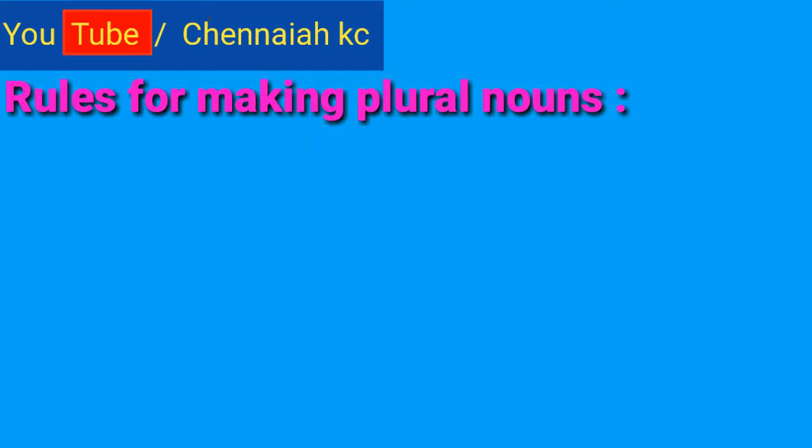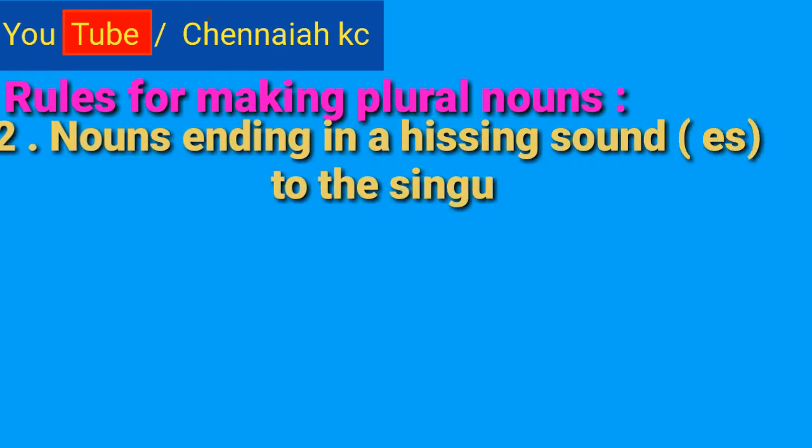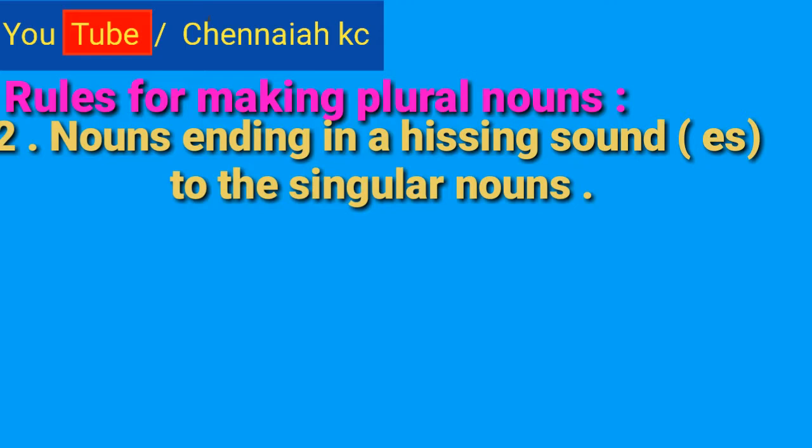Next, I will tell you second rule for making plural nouns. See, nouns ending in a hissing sound add es to the singular nouns.